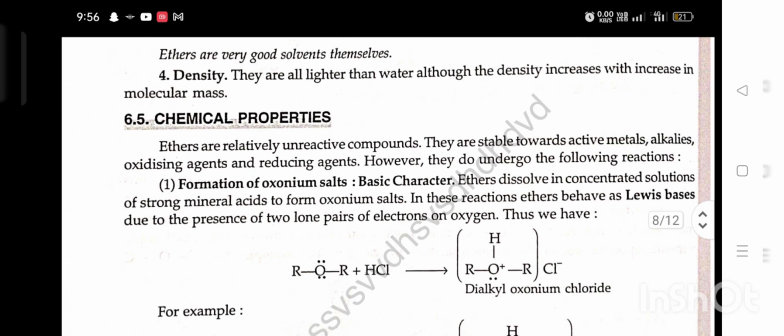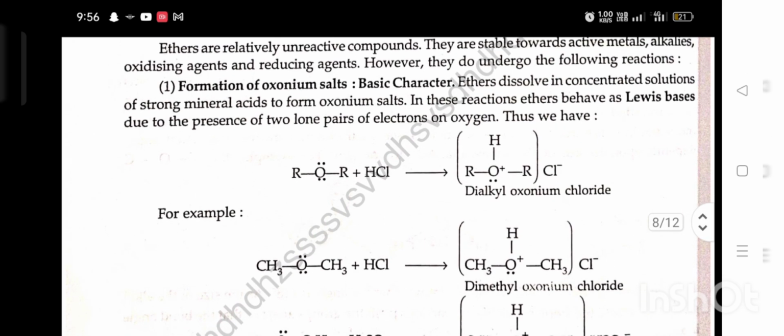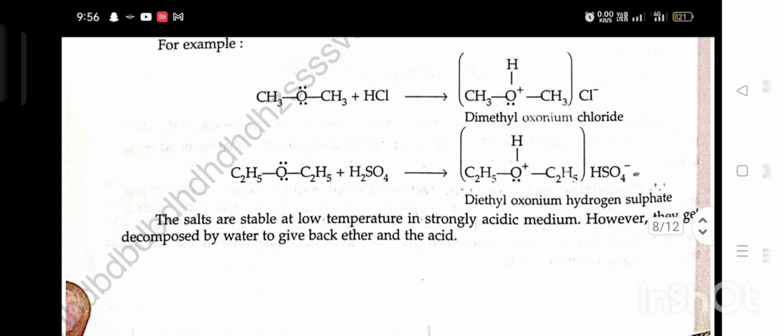First, formation of oxonium salt. Basic character. Ethers dissolve in a concentrated solution of a strong mineral acid to form oxonium salt. In these reactions, ether behaves as a Lewis base due to the presence of two lone pairs of electrons on oxygen. Thus, we have ether plus HCl giving dialkyl oxonium chloride. The salts are stable at low temperature in strongly acid medium. However, they get decomposed by water to give back ether and the acid.